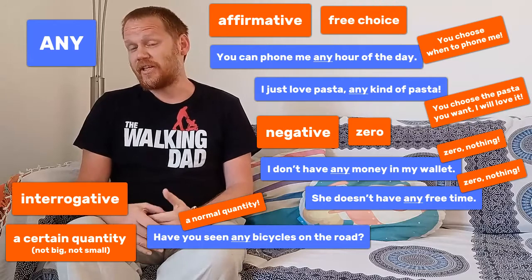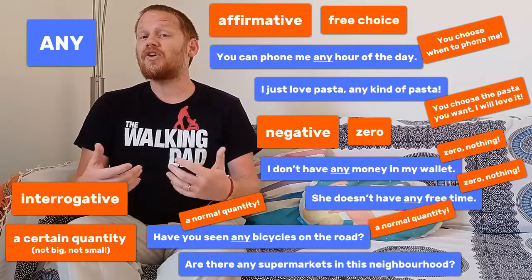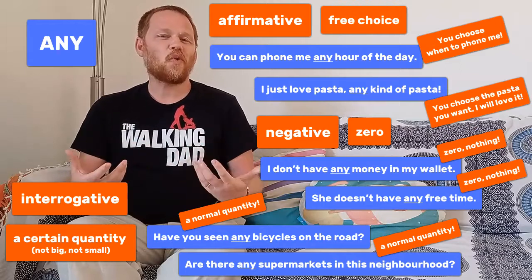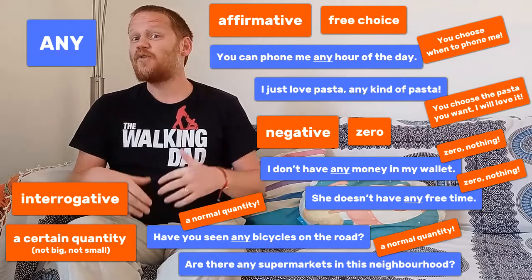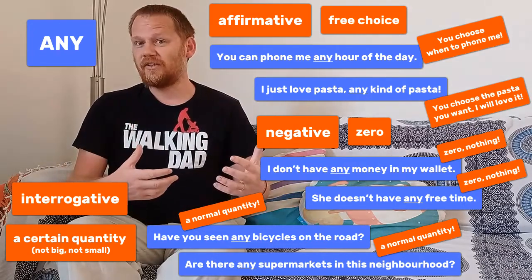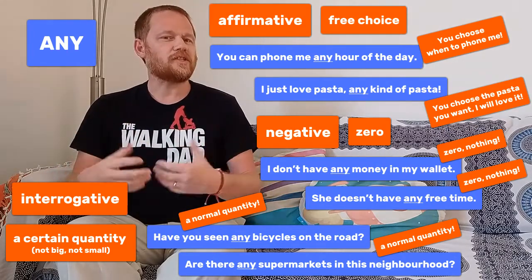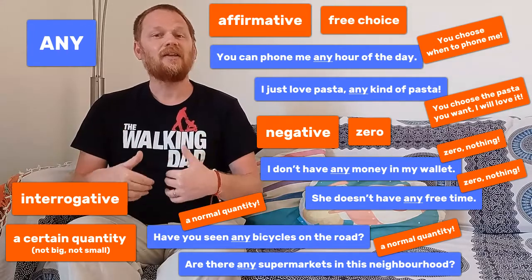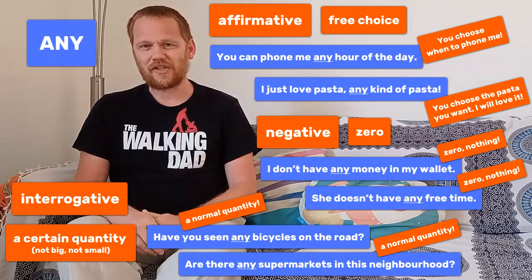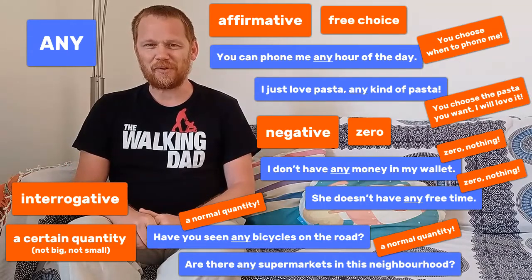Okay? Another example. Are there any supermarkets in this neighborhood? So again, I'm asking if there is a normal quantity of supermarkets in this neighborhood. I'm not asking if there is a big quantity or a small quantity. No, a normal quantity of supermarkets. Okay? And that's why I use any in an interrogative sentence. Are there any supermarkets in this neighborhood?